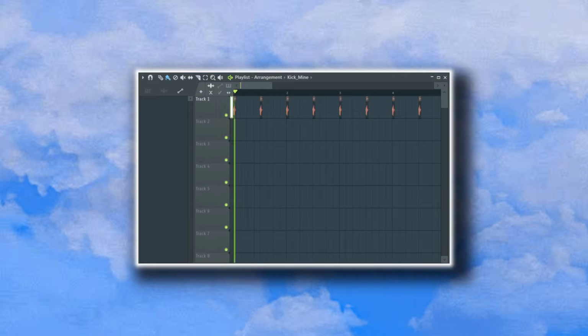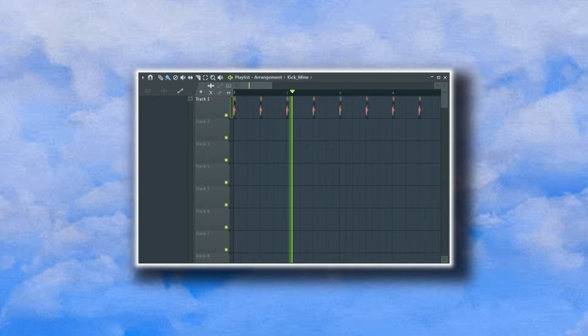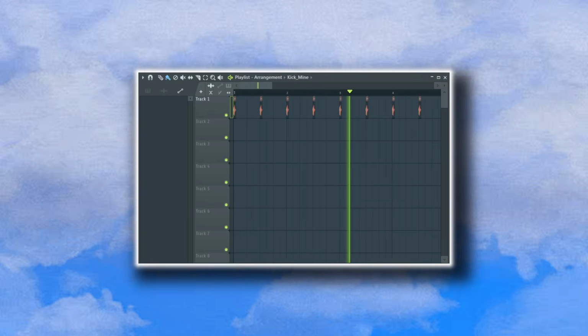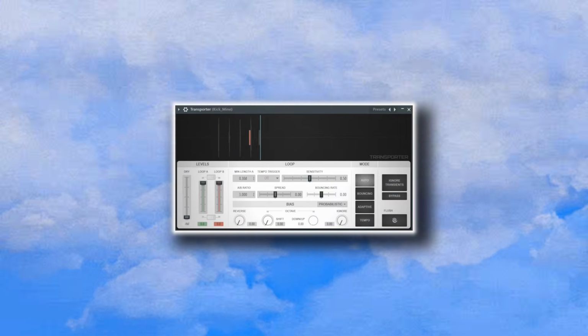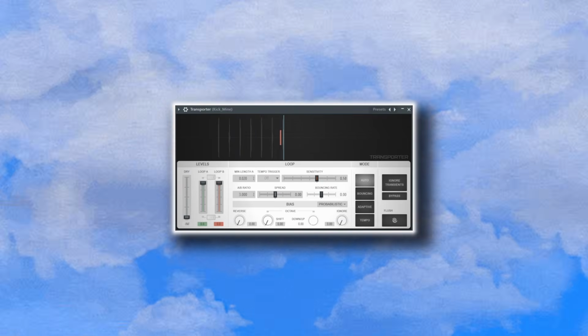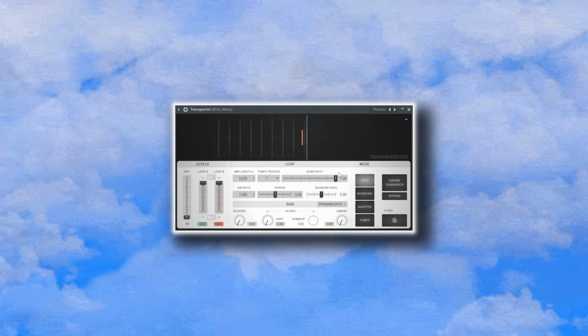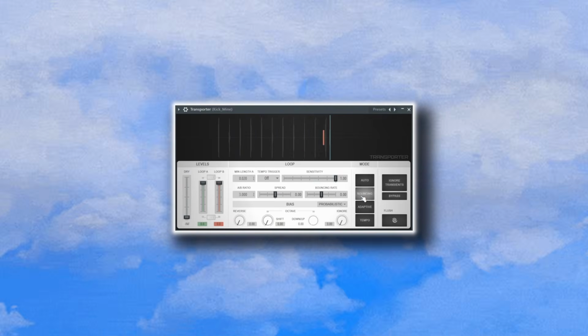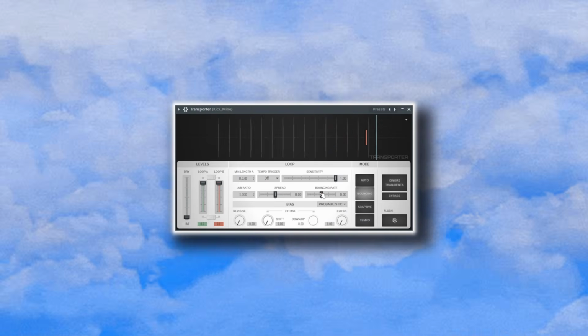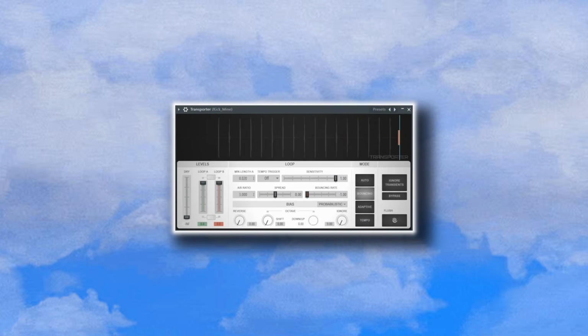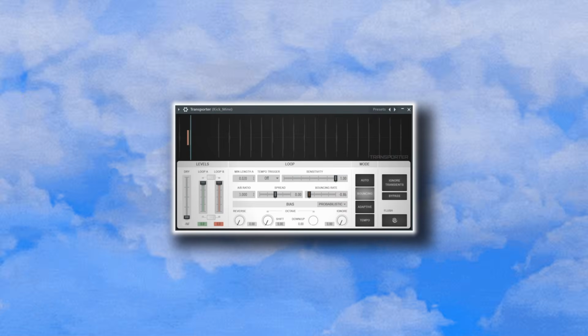Let's get to work. I'm going to use these kicks as the sound source, but any transient heavy sample will work. Let's load up transporter, get rid of the dry signal, set the lowest minimum length, sensitivity all the way up. Set the mode to bounce and create an automation clip for the bouncing rate. The sweet spot is between -1 and around 0 for the sound I'm after.